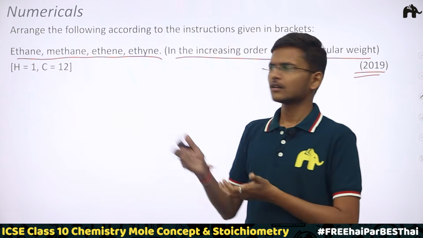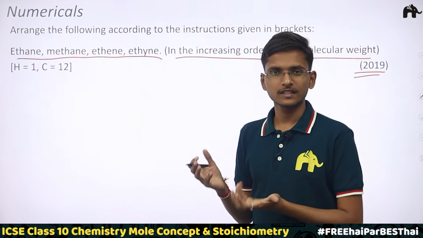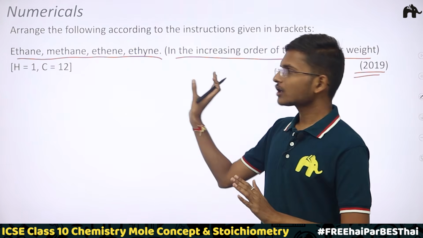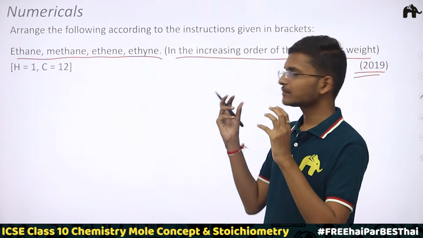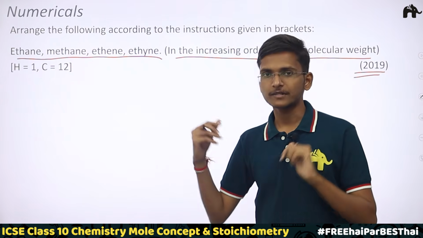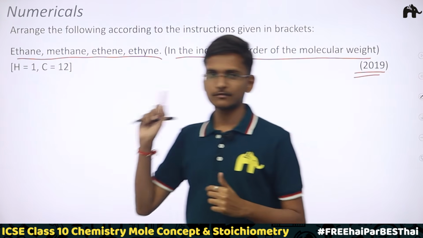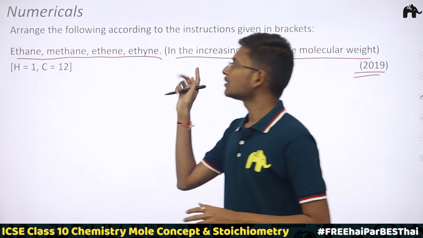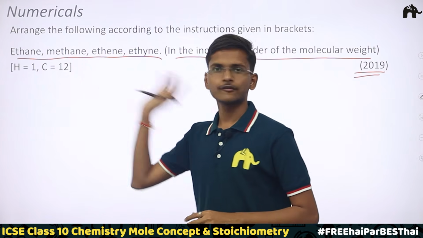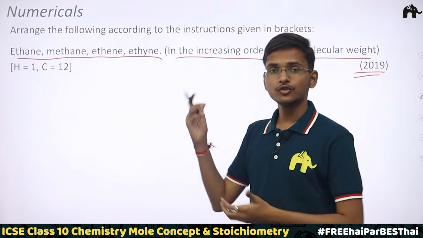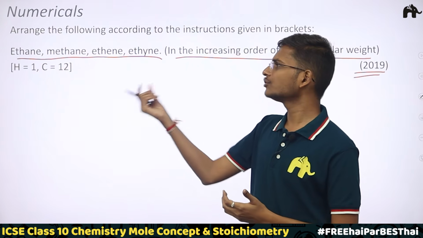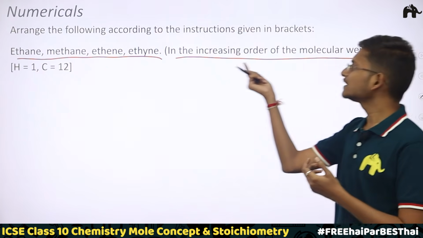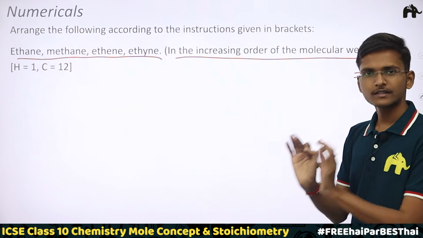Now you would say, sir, what are ethane, methane, ethene, ethyne? We don't know these things, right? You would know this when you study organic chemistry, the last chapter. Don't worry. That's why I told you this question has a mixture of concepts from 2 different chapters. The molecular weight concept is from this chapter, so we are trying to solve this question. I'm going to tell you the molecular formulas of all these 4 compounds. Then you should find the molecular weights of all these compounds, and then we simply arrange them in the increasing order of the molecular weight. Very simple, right?